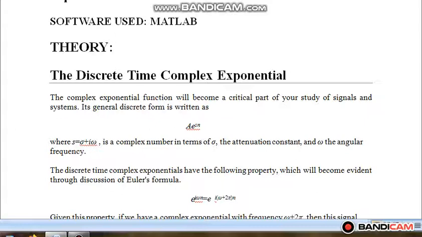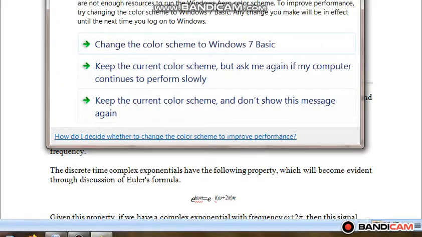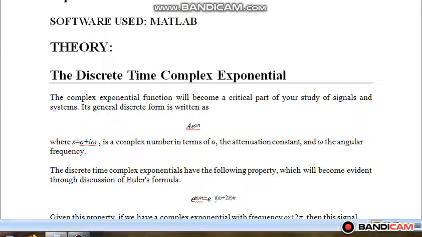Since we are using discrete time signals, the time parameter used is n, and the exponential signal is given by a e raised to power sn, where s has a real part as well as an imaginary part. This s can be real only or it can be imaginary also.